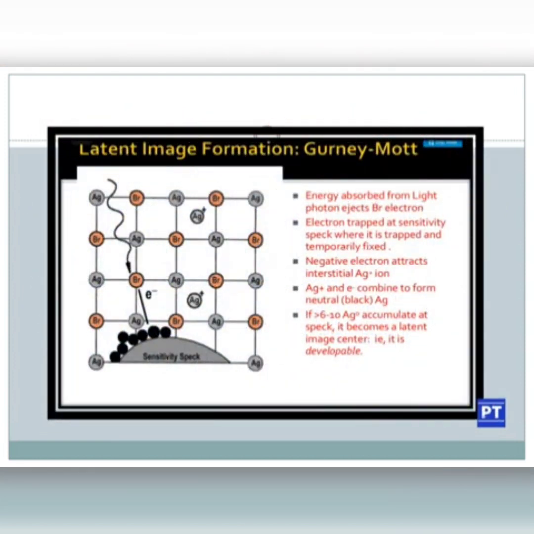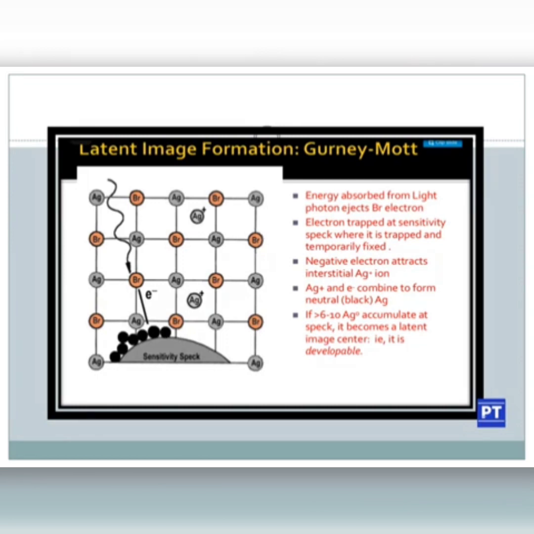So here you can see an image. The energy deposited from light photons ejects Br electrons. In this image you can see a light photon is coming and interacting with bromine.